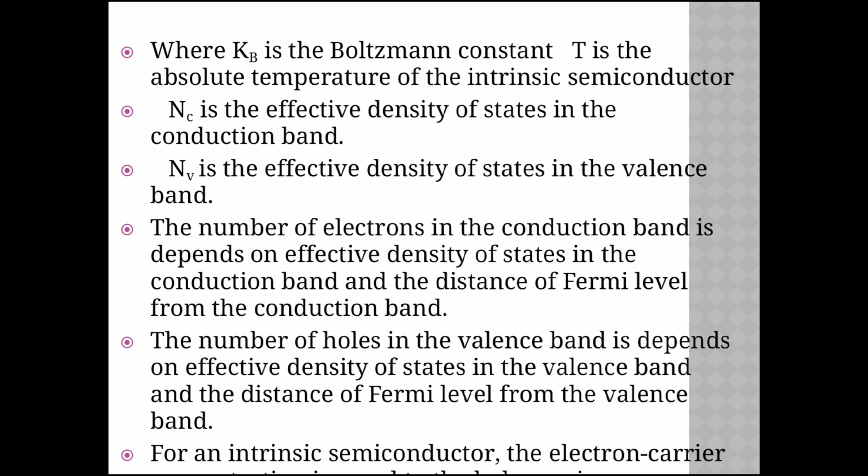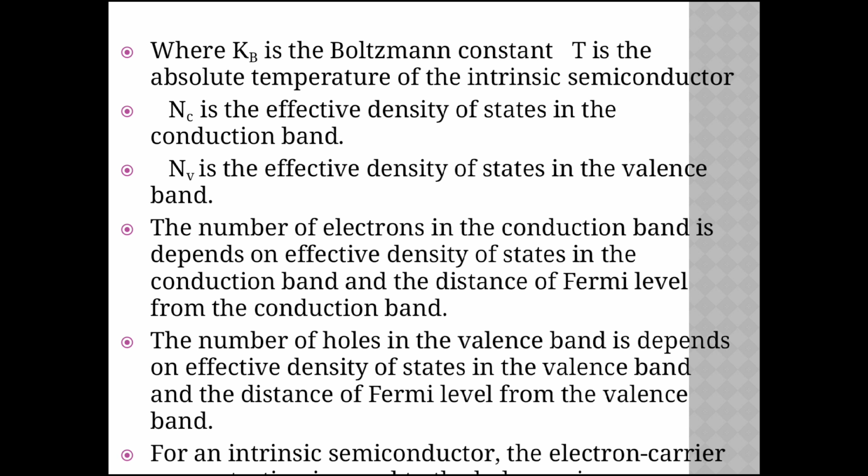The number of electrons in the conduction band depends on the effective density of states in the conduction band and the distance of the Fermi level from the conduction band. The number of holes in the valence band depends on the effective density of states in the valence band and the distance of the Fermi level from the valence band.